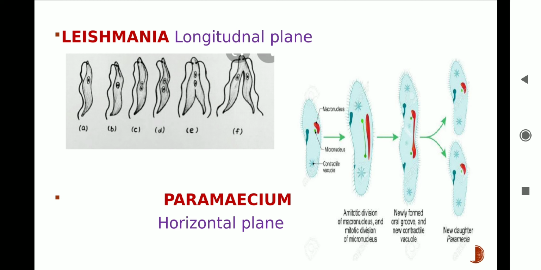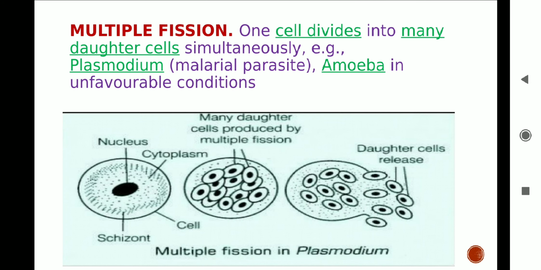So let's study the subclass of fission, that is multiple fission. In multiple fission, the parent cell divides into many small equal sized offspring. The nucleus of the cell divides repeatedly, producing many nuclei as you can see in the image. Later on, each nucleus gets surrounded by cytoplasm. It occurs in the malarial parasite called Plasmodium. Plasmodium is a disease causing microbe which causes malaria. And sometimes it can be seen in amoeba.